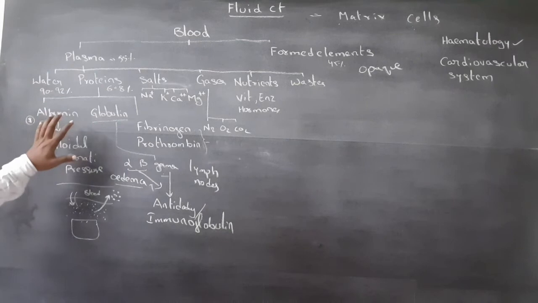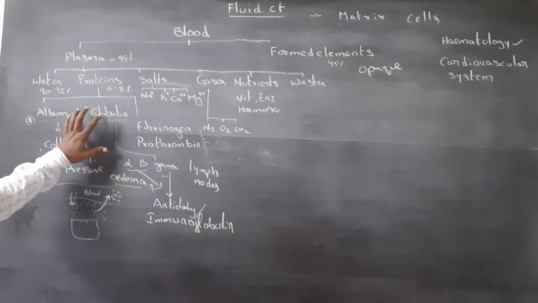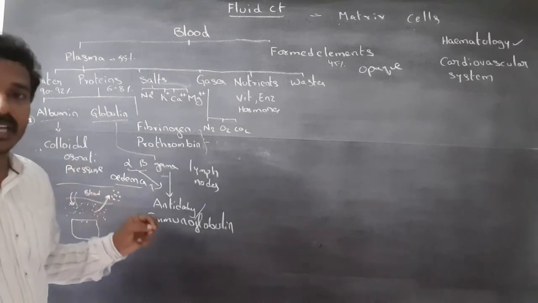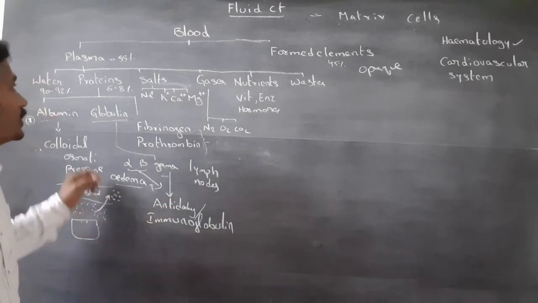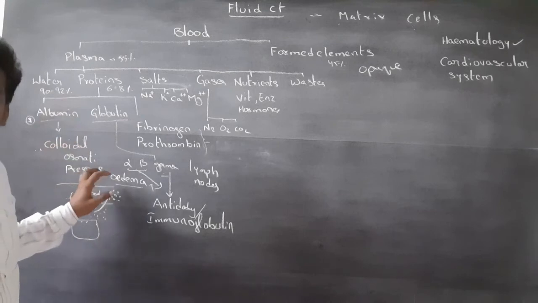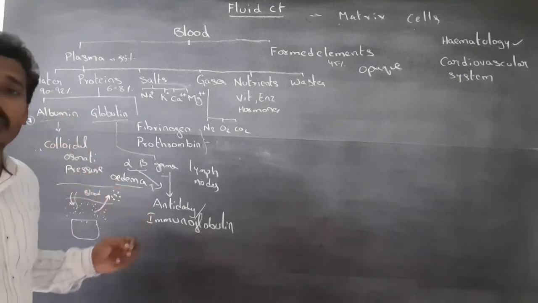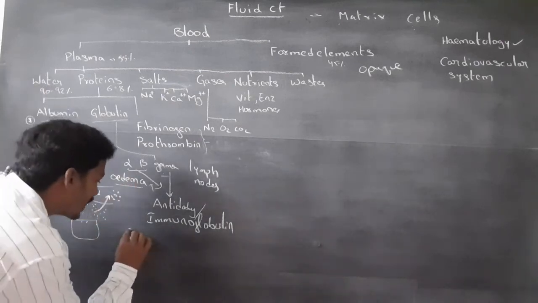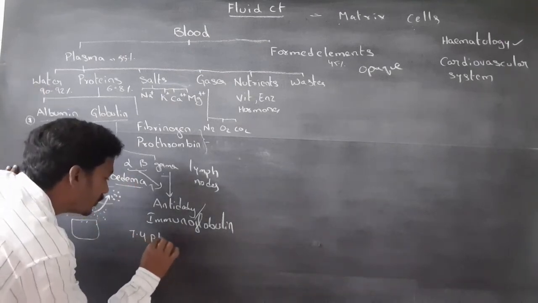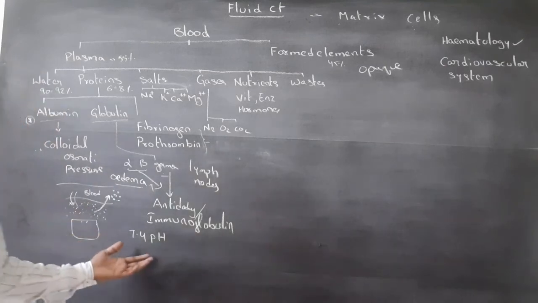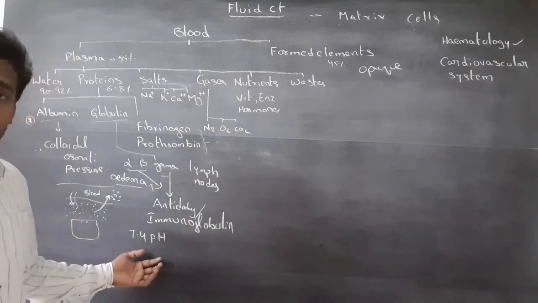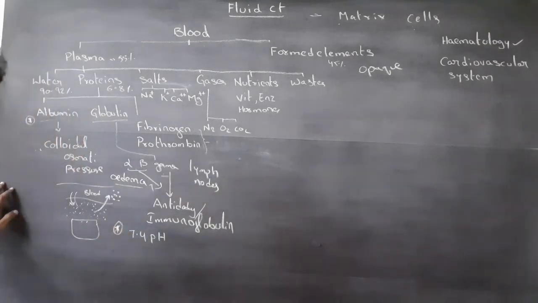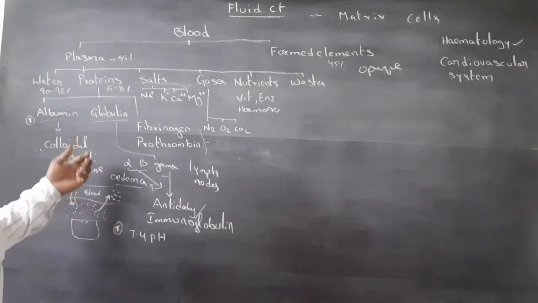Altogether, plasma proteins act as acid-base buffers. These maintain blood pH at 7.4. Important: blood pH is 7.4. It is maintained by plasma proteins.